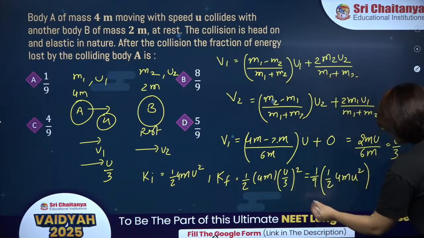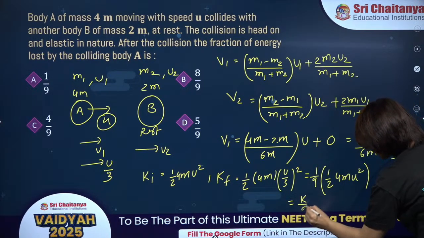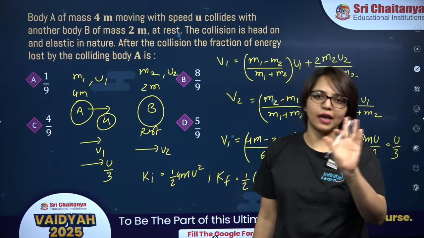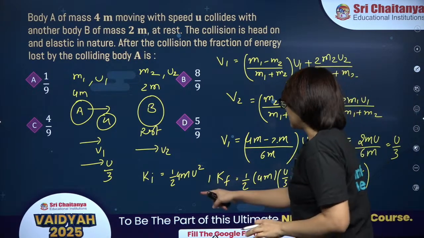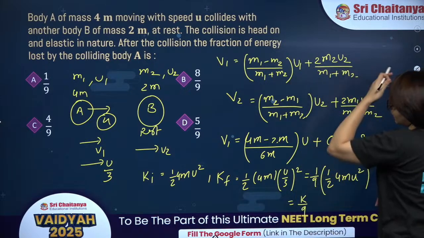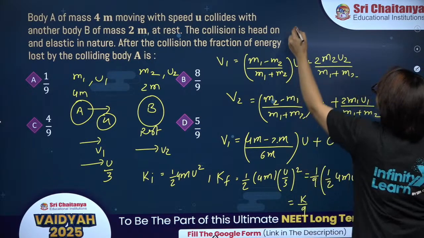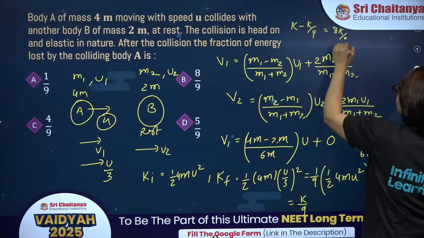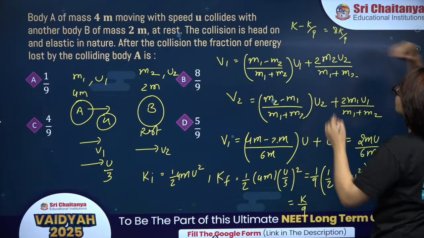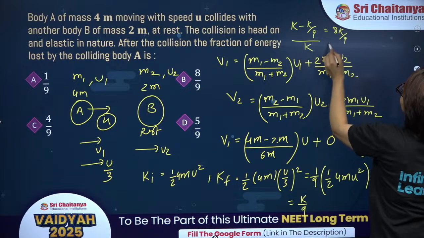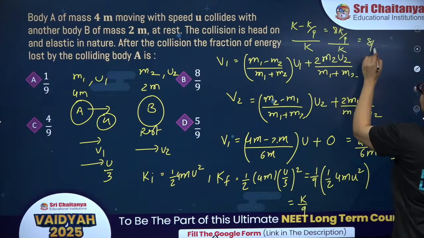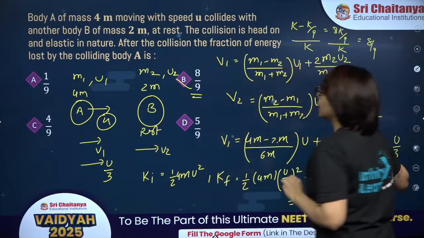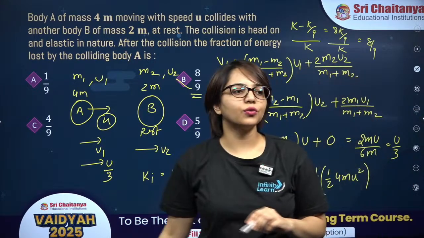So if K is the initial, then the final kinetic energy after the collision is K by 9. So what is the kinetic energy lost by the body? K initial minus K final, K minus K by 9, which is 8K by 9. So the fraction of kinetic energy lost is divided by the initial value, which is 8 by 9. So it loses 8 by 9 of its initial kinetic energy after the collision.